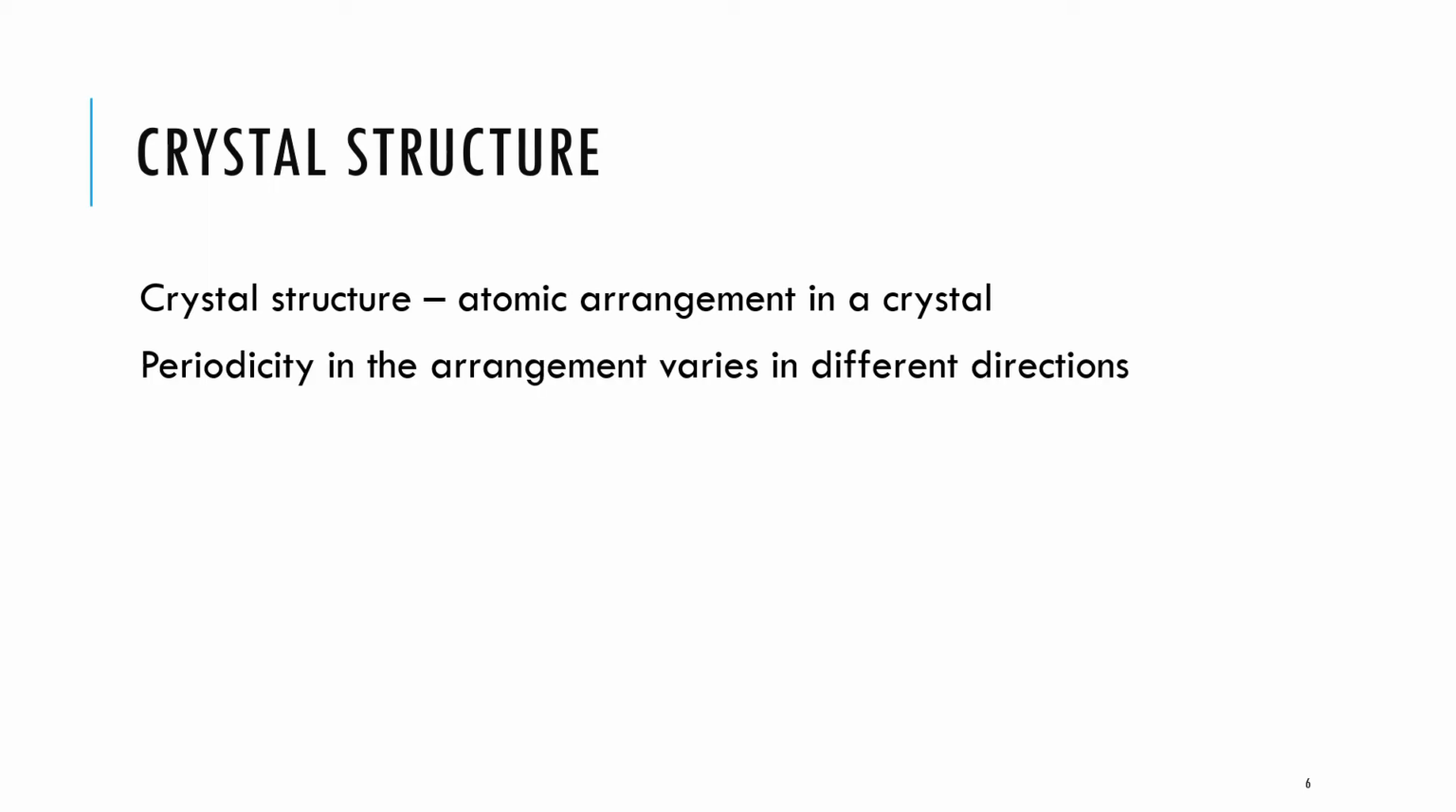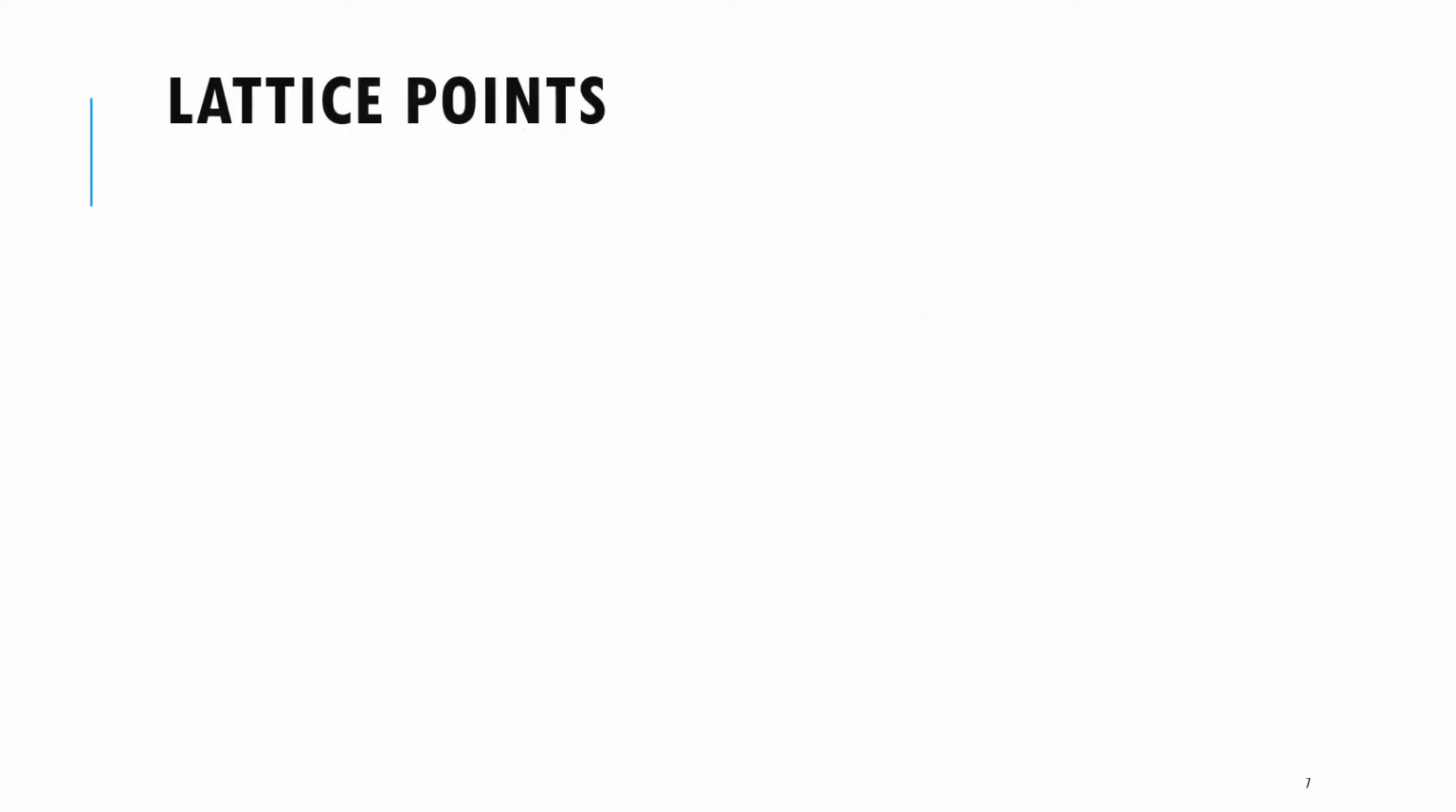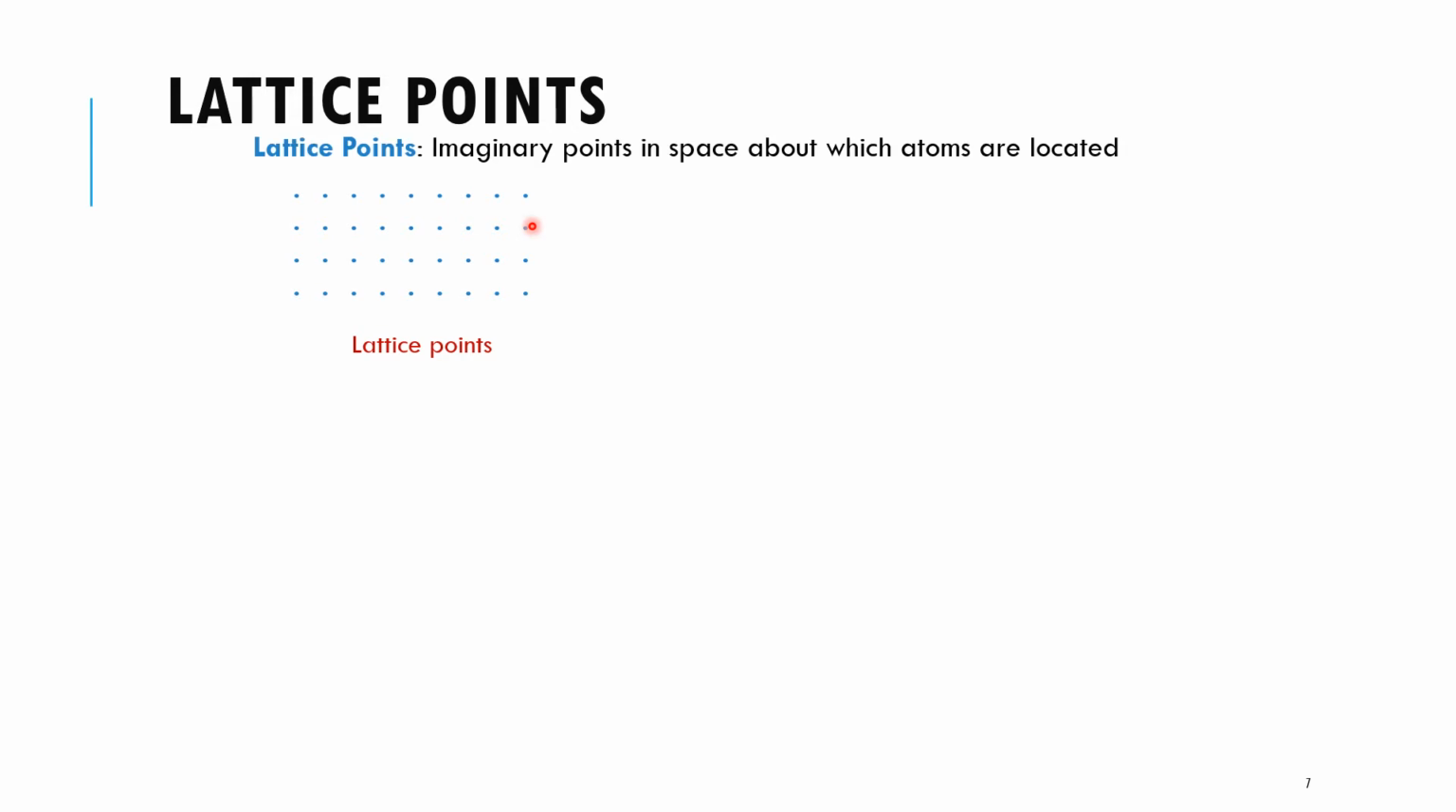So what is a crystal structure? It is the atomic arrangement in a crystal. Lattice points. So these are the lattice points arranged in the space. So lattice points are imaginary points in space about which atoms are located. So you can arrange atom about each lattice point.